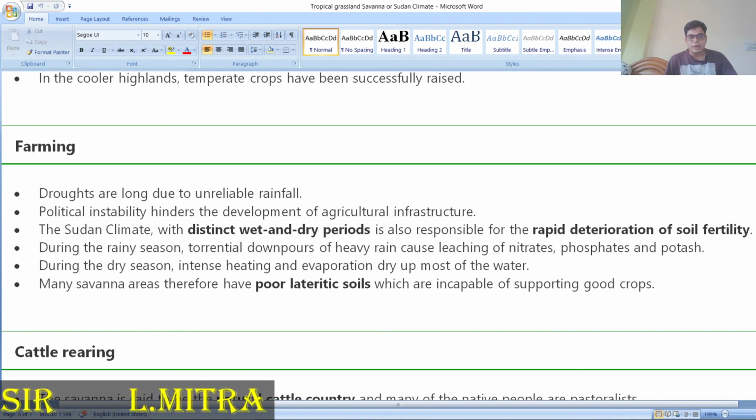This area also has political instability. The Sudan climate has distinct wet and dry periods, responsible for the rapid deterioration of soil fertility. During the rainy season there are downpours of heavy rainfall, and nitrates, phosphorus and potash can be stored in the soil, and during this season different types of crops can be cultivated. Poor lateritic soil is also found there.